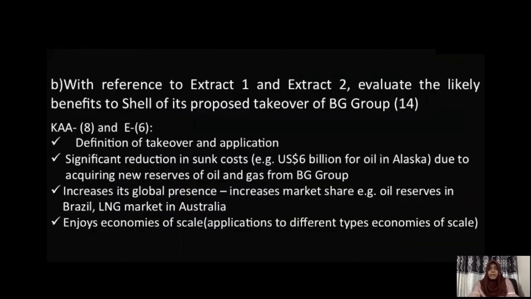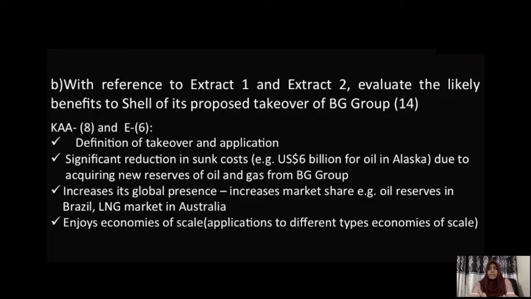Then question B says, with reference to extract 1 and extract 2, evaluate the likely benefits to Shell of its proposed takeover of BG Group. This time the question is being asked about the impact on business because of the merger. You know that a merger or takeover will give a lot of advantages to companies.